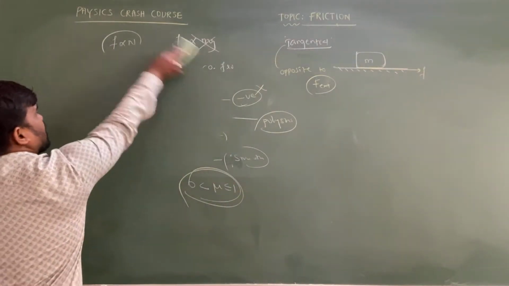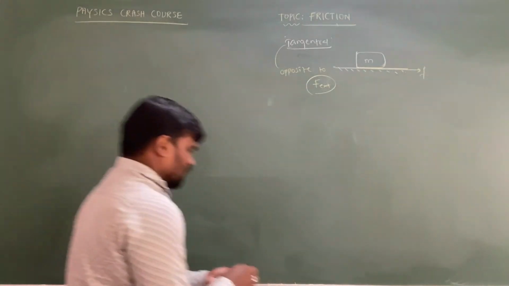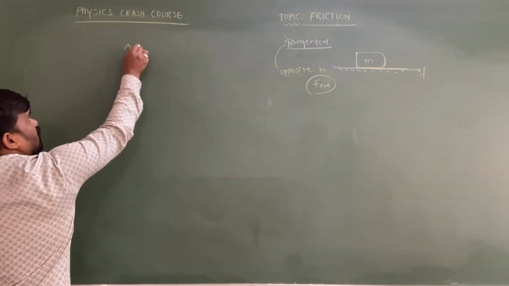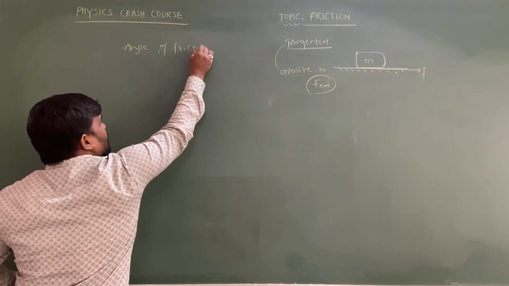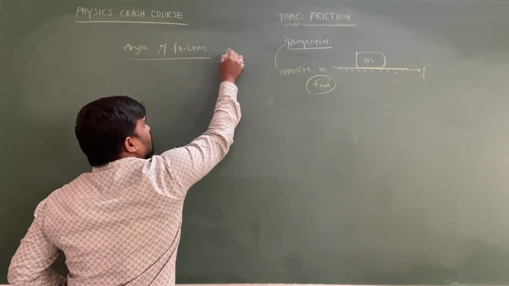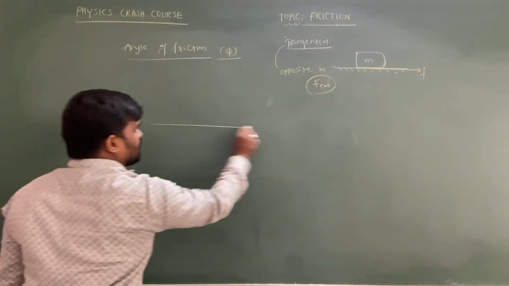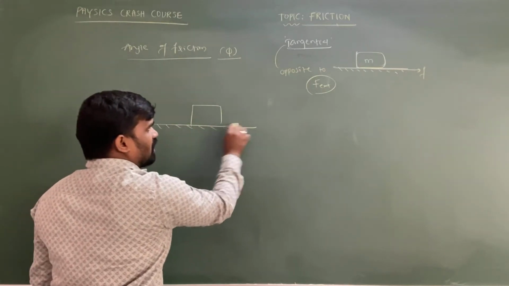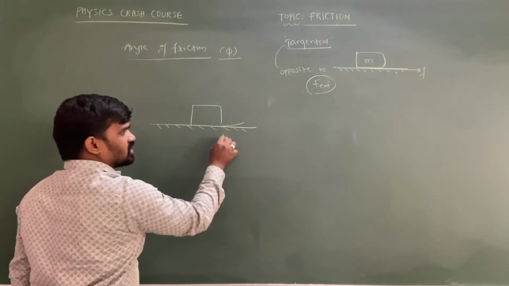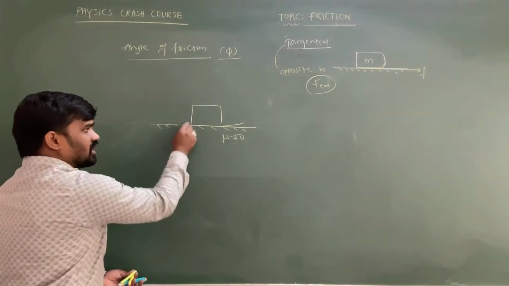After that, my dear intelligent students, you are supposed to know what the angle of friction is. Let us note down the angle of friction. What is the meaning of angle of friction? Let me use the symbol phi for the angle of friction. Let's consider an object placed on a rough horizontal surface, such that mu is not equal to 0. Mu not equal to 0 means there is either a mu s.